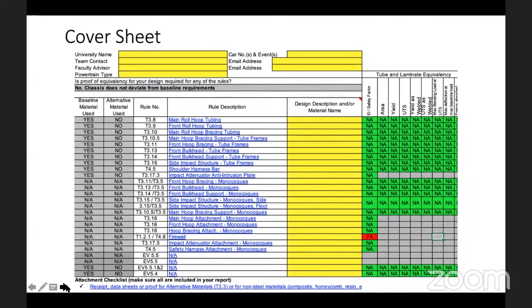What is the main purpose of this sheet? You need to list down the design, description and material column. It has to have the material of each and every component which is listed here, right from main hoop tubing to firewall, impact attenuator, attachment, everything. So the main purpose here is to write all the material. If you're using Chromoly 4130, it has to be written Chromoly 4130.